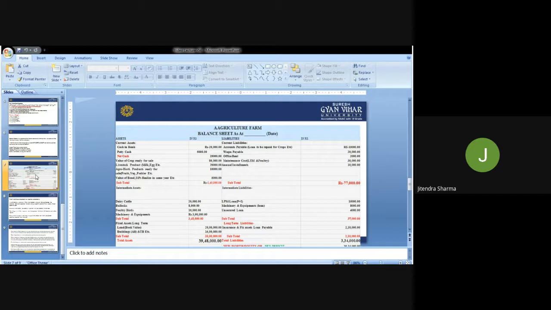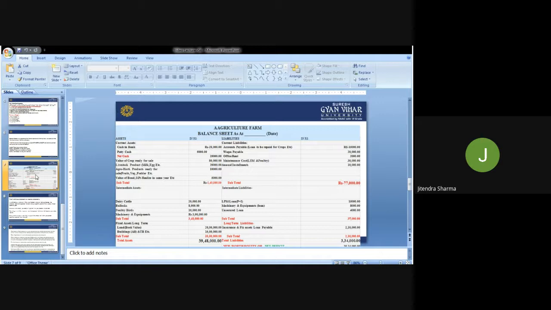So the subtotal, as you will see, is about 3,48,000. That is the total of current assets and intermediate assets. Now we'll go into the section of the liabilities.